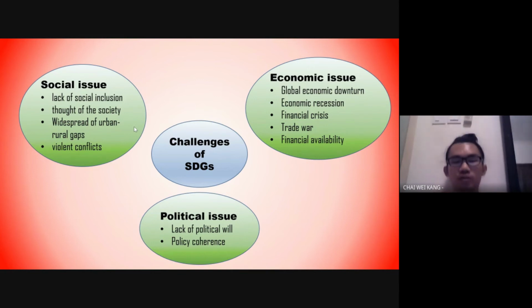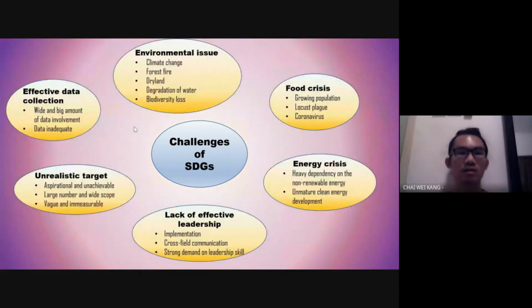Other than these three big sectors, there are some smaller sectors that challenge the SDG. For the environmental issue, there is climate change due to the high emission of carbon dioxide. This emission of carbon dioxide can cause forest fires, dry lands, and acid rains.